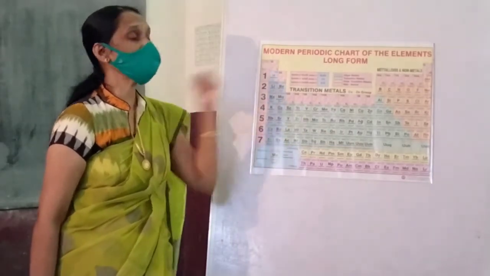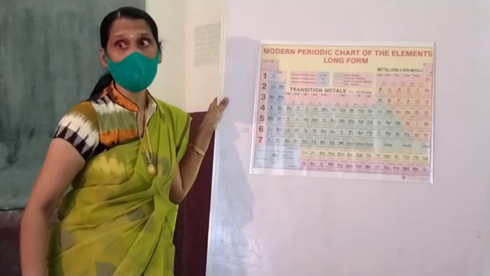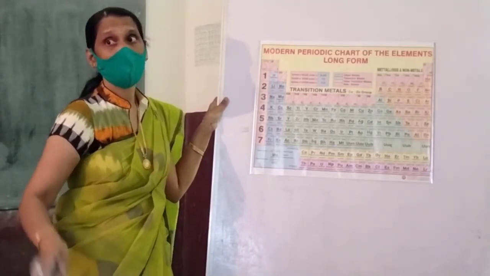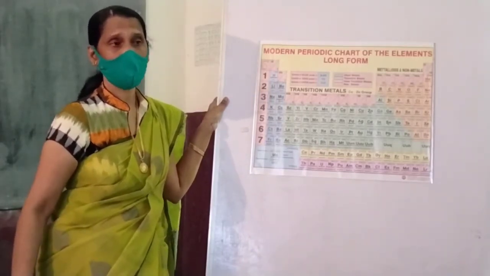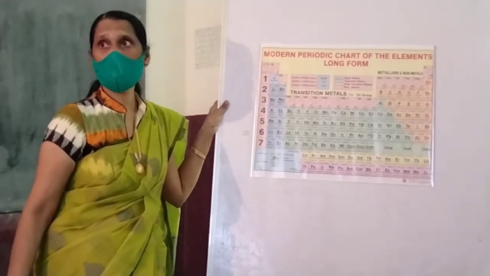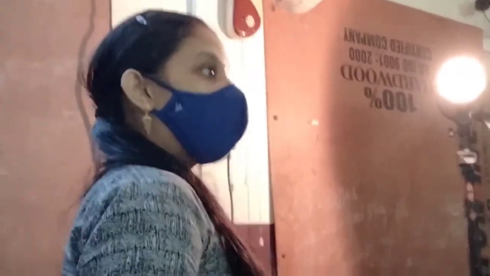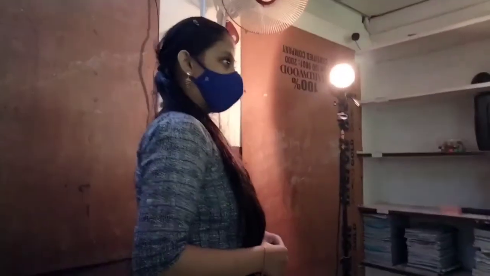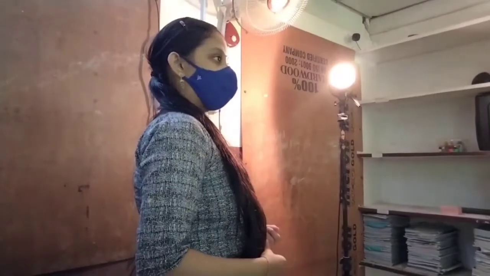The ability to receive the electron is known as, tell loudly, electronegativity. What is electronegativity? The tendency to accept the electron. The ability of an atom to accept the electron.